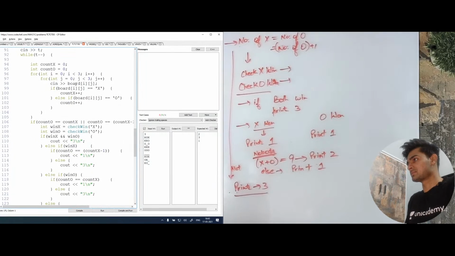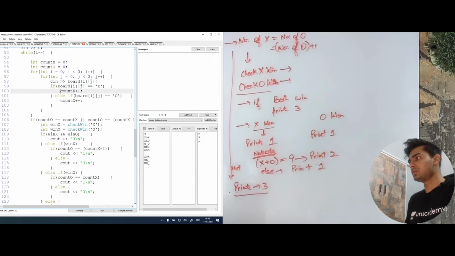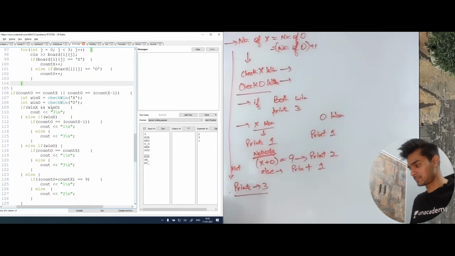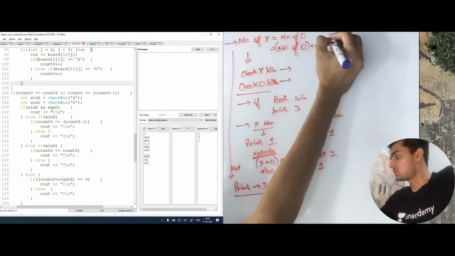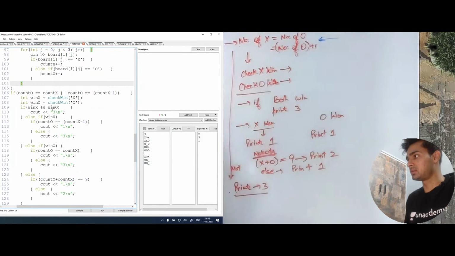Let's look at this. So in this board I'm actually scanning all the values. Then in count x I'm counting all the values of x, and in count o I'm counting all the values of o. Now the very first condition that we had to check was that the count of x should either be equal to o or 1 greater. So that is exactly what I've written. The count is equal, or it is 1 greater.